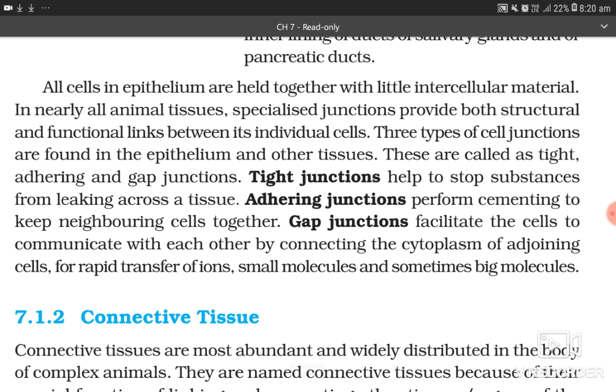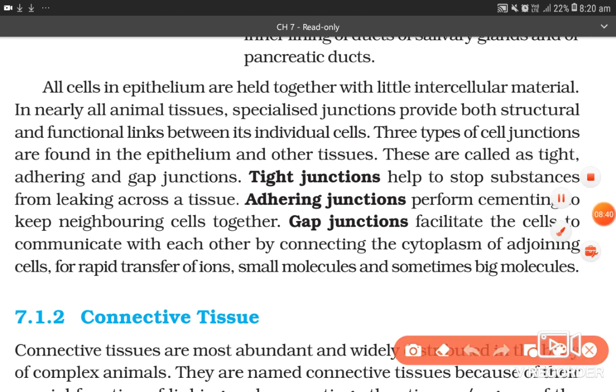All cells in epithelium are held together with little intercellular material. In nearly all animal tissues, specialized junctions provide both structural and functional links between its individual cells. Three types of cell junctions are found in the epithelium and other tissues. These are called tight junction, adhering junction, and gap junction.